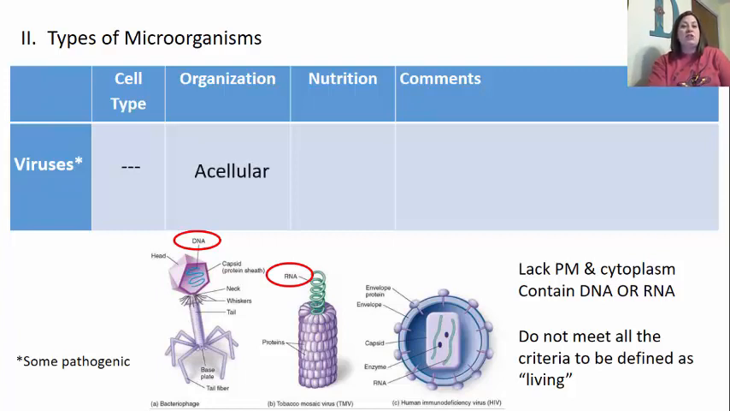Now, their organization is acellular. Anytime we put A in front of the word, it means not or without. Their nutrition is that they are obligate intracellular parasites, meaning they have to get inside of a cell in order to be able to utilize the cell structures of their ribosomes and other structures in order to make more viruses.